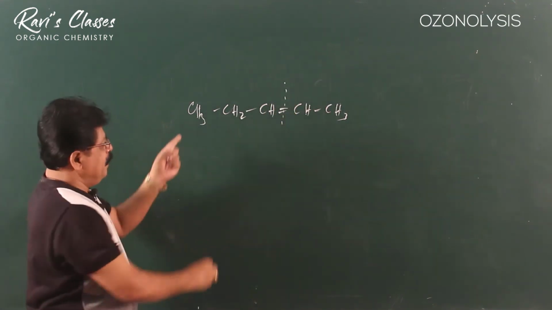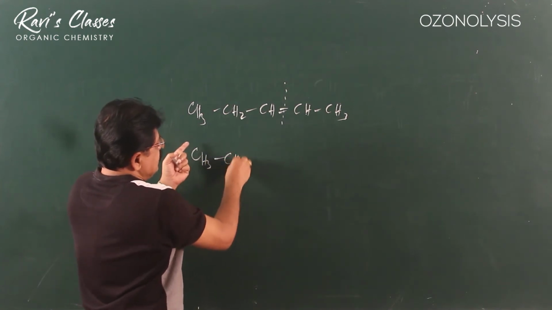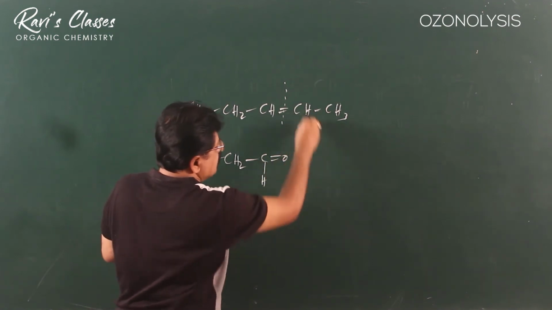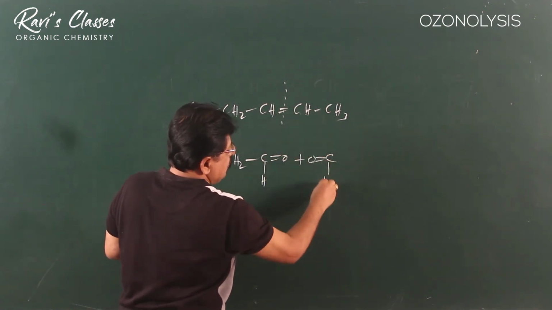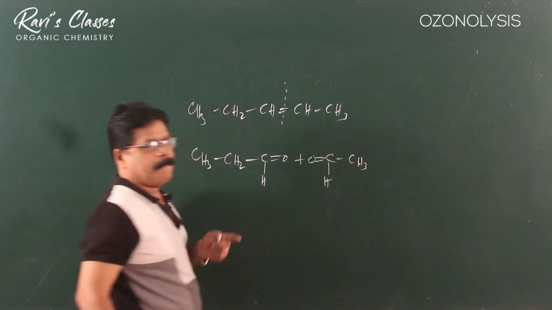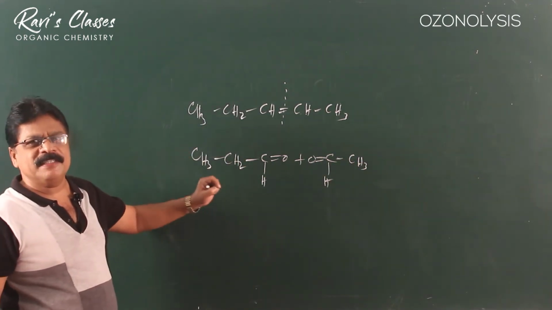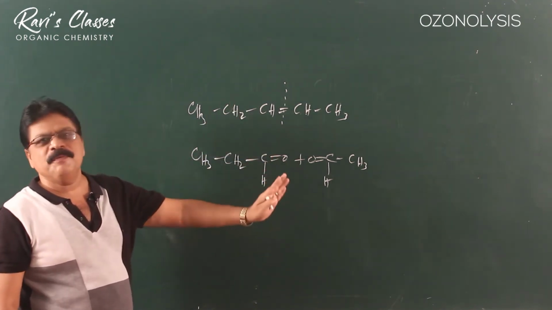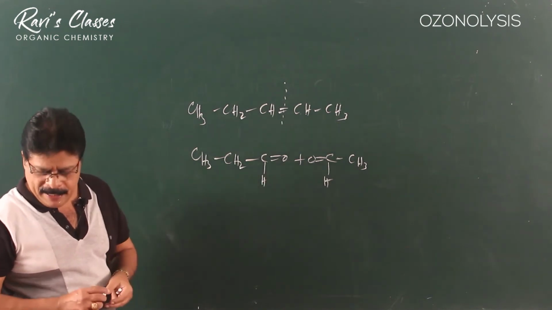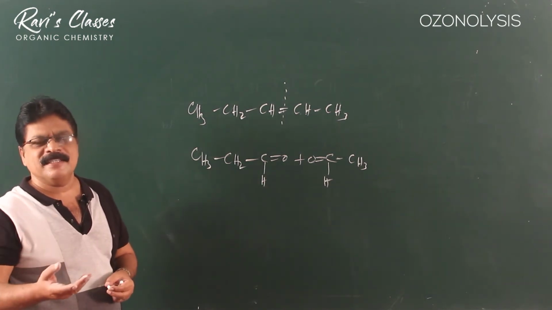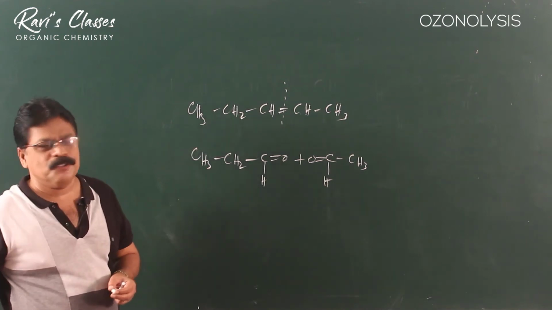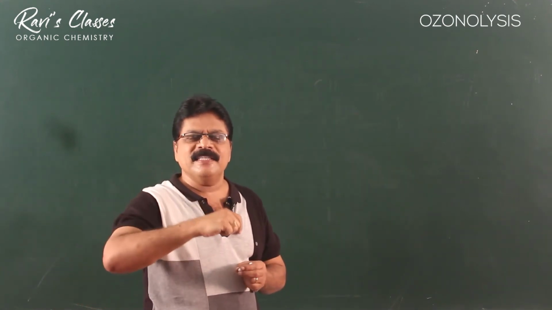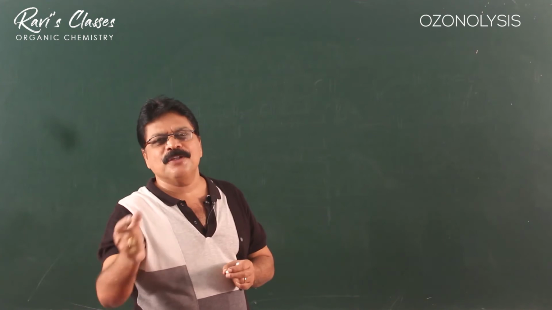The double bond will break. We can rewrite it as CH3CH2CH=O plus O=CHCH3. So this is a very interesting, very easy, very simple method to find out the position of a double bond. Wherever there was a double bond, it will break to give us C=O and C=O. We can take a large number of reactions like this and find out the products of the ozonolysis. We can make certain very basic inferences regarding the position of the double bond based on the product.